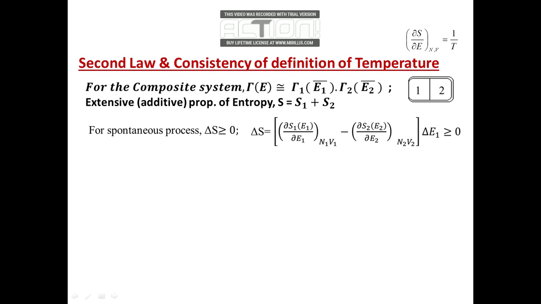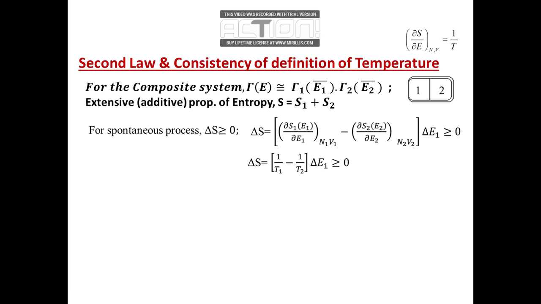So this relationship automatically comes, and if we now use the definition of temperature here, then the expression looks like delta S is equal to (1/T1 minus 1/T2) into delta E1, and for a spontaneous process in this isolated system, that is greater than 0. The inequality is true for the spontaneous process. At equal to 0, that will refer to the equilibrium situation.